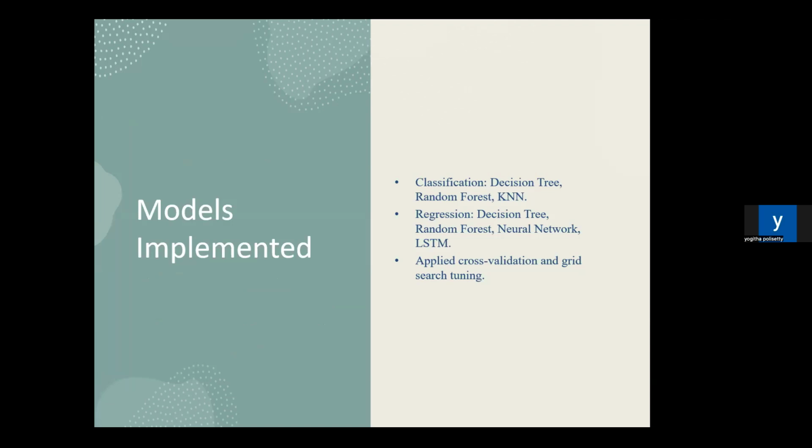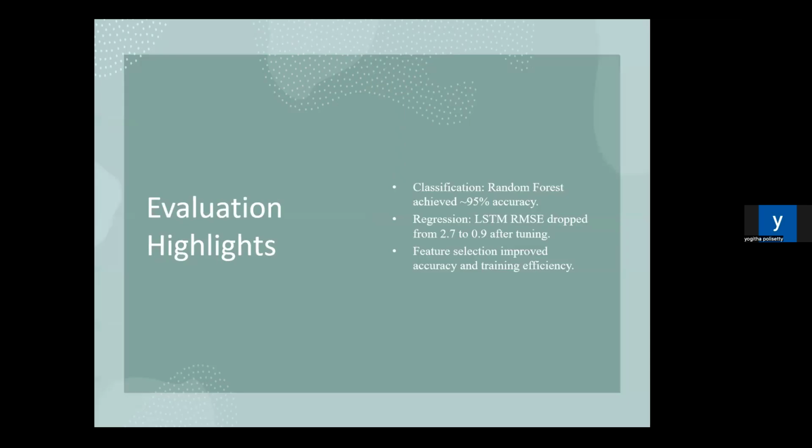This slide is about the models which we implemented in our project. We have explored classic machine learning models like decision tree and KNN, and also deep learning models like neural network and LSTM. We made sure that each model was carefully tuned using cross validation to ensure robust and consistent performance across all the data sets. Ultimately, we identified that random forest excelled in our classification, while LSTM and other models outperformed for sequential prediction.